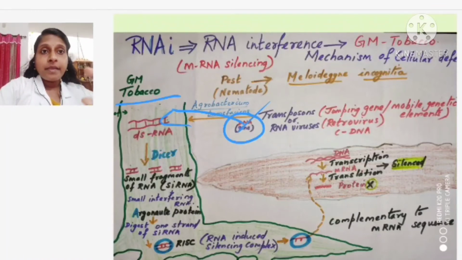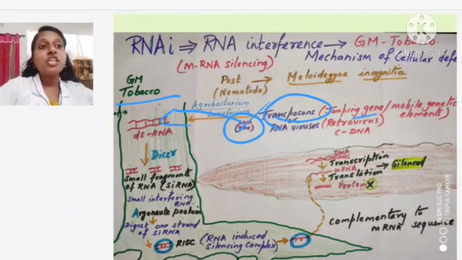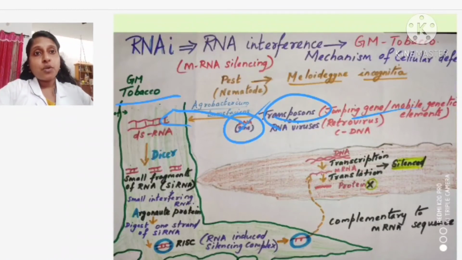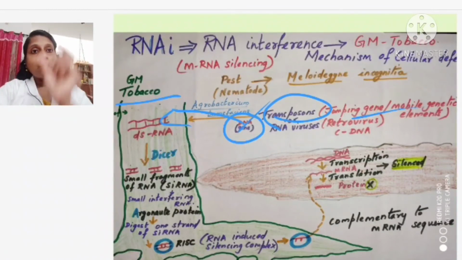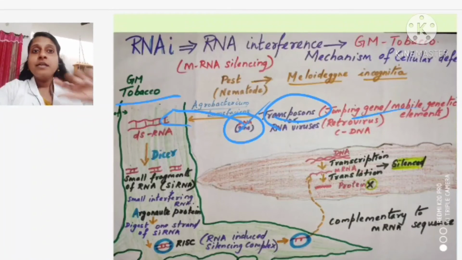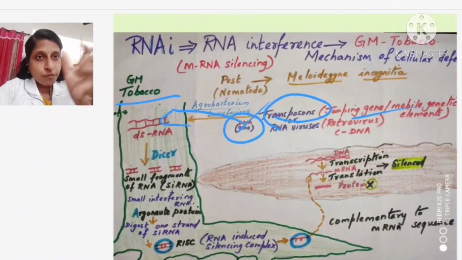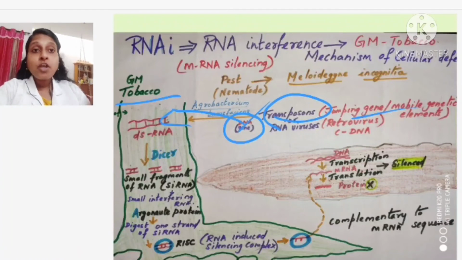The source can be two. One is the transposomes, or the jumping genes, or mobile elements. So, there are some sets of genes we call the jumping genes, which jump from one place to another. Much in detail don't go into. So, mobile elements or jumping genes, from there I am taking this gene,